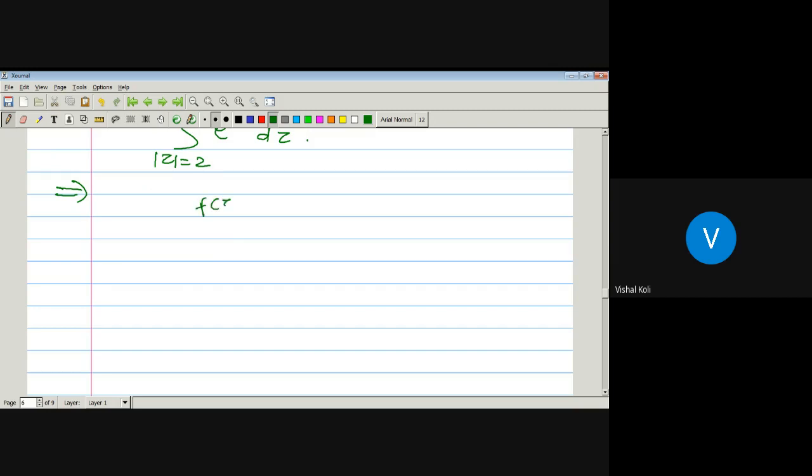F of z is e to the power minus 1 upon z. And z equal to 0 is an isolated singularity. Then it must be analytic in its neighborhood. Okay. So e to the power minus 1 by z is nothing but 1 plus (minus 1 by z) plus 1 upon z square into 2 factorial minus 1 upon z cube into 3 factorial plus and so on. That is, 1 minus 1 upon z plus 1 upon z square into 2 factorial minus 1 upon z cube into 3 factorial plus and so on.